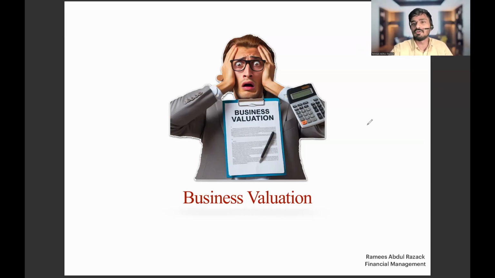In section B, there are 3 questions, right? One question will be from business valuation for sure, a 10-mark question. The second question will be from risk management for sure. The third question can be from business finance or from working capital. So there will be 3 questions from section B, and 1 question can be from business valuation.